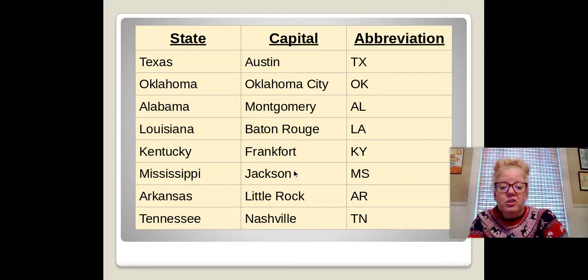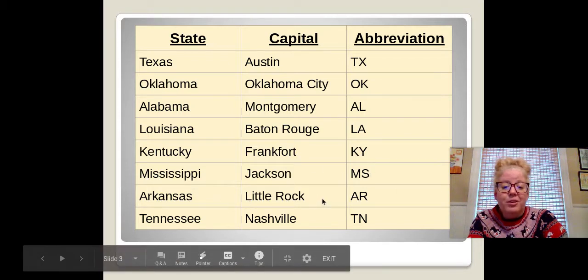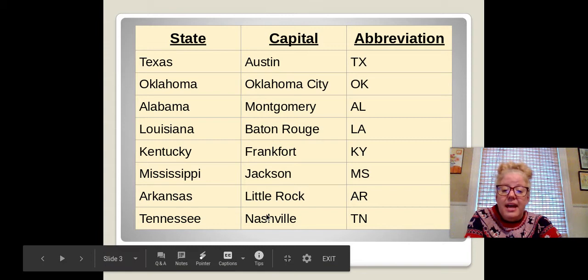Mississippi, the capital is Jackson. Now here's a rule breaker. The abbreviation is MS, the first and the third letter, MS. Arkansas, the capital is Little Rock, and the abbreviation is AR. Tennessee, the capital is Nashville, and the abbreviation is TN, and that's our other rule breaker, T and N. It's the first and the third letter.